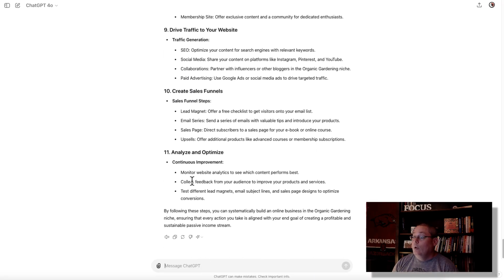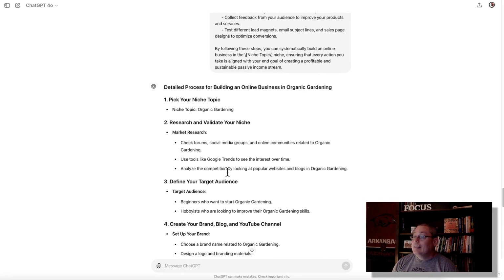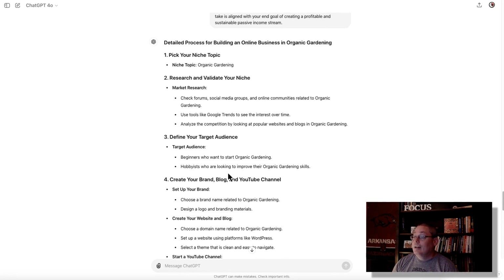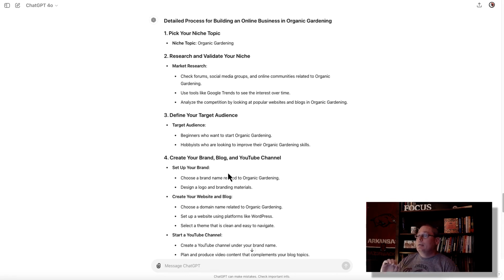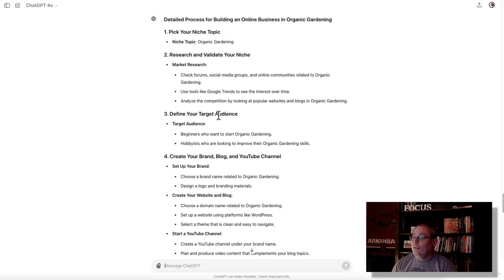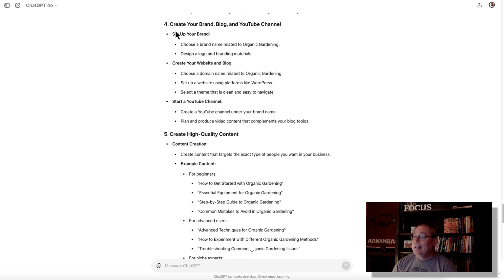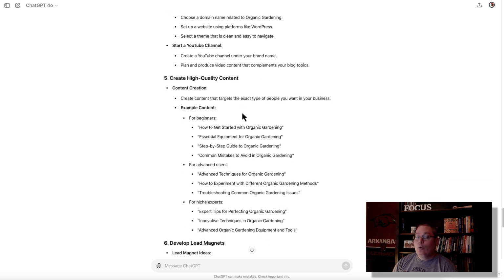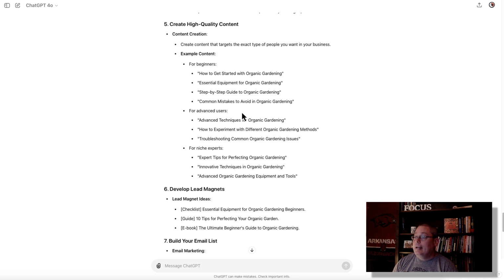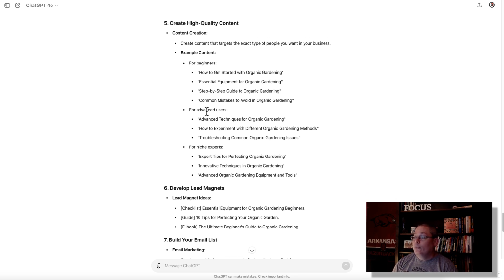But again, this is the detailed process, and we're in prompt 2, and you can see that ChatGPT has taken prompt 2. Now it's given us a detailed process for building an online business in organic gardening. And we are moving through this process, and we're understanding that we're back in creating your blog and your YouTube channel, and you are creating high quality content for beginners, for advanced users, for niche experts. But also understand that now, once you create that high quality content, you need to start thinking about developing lead magnets to build your email list,